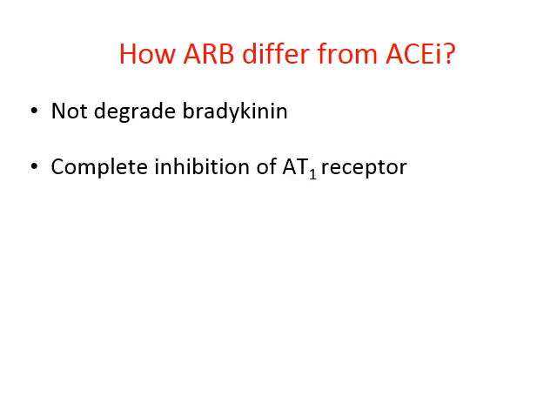There is a complete inhibition of the angiotensin type 1 receptor. It means that by whatever pathway angiotensin 2 is synthesized, it is not able to bind to the receptor site. If ACE inhibitors are used, angiotensin 2 formed by another pathway can stimulate the receptor and produce its action. So the advantage of angiotensin receptor blockers is that there is a complete inhibition of the receptor.